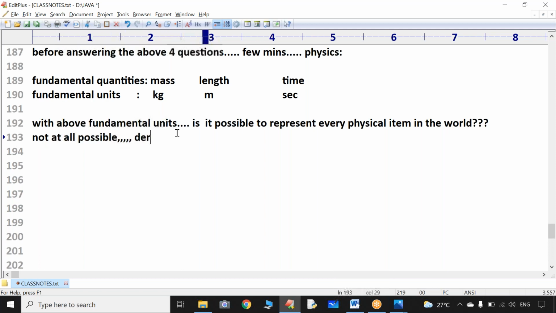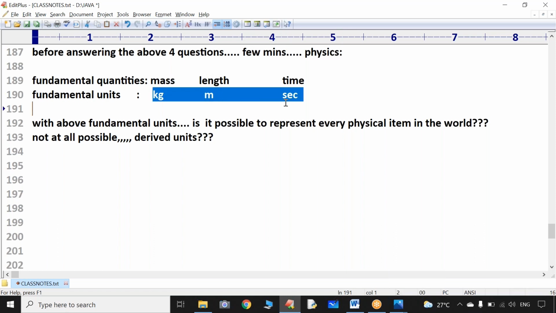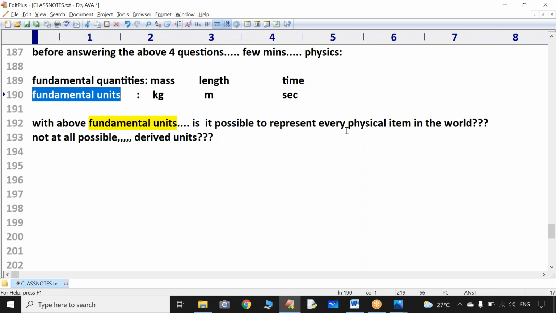We are going to derive some quantities, which are derived units. So you are not supposed to ask me this physics question. Please go through your 6th, 7th, 8th or 10th class physics textbook. With these fundamental units, we can't represent every physical item. There are n number of units derived from the fundamental units to represent physical items in a flexible manner.